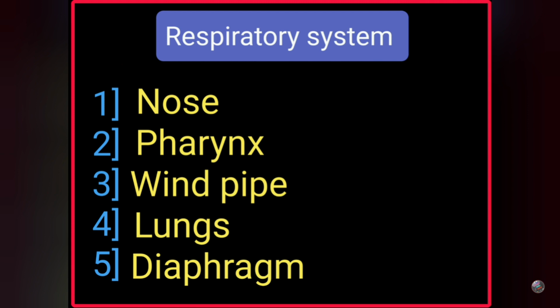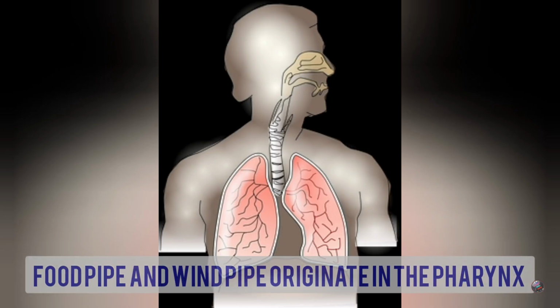Let us learn structure and function of respiratory system. Nose. Respiratory system and respiration begins with nose. Air is filtered with the help of hair and mucus present in the nose. Pharynx. Food pipe and windpipe originate in the pharynx. Windpipe is present in front of the food pipe.